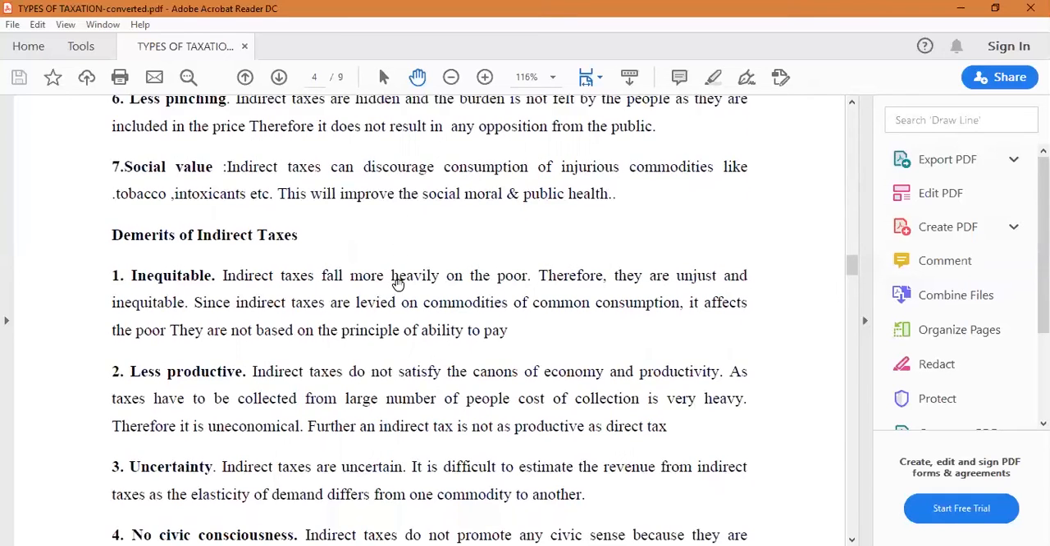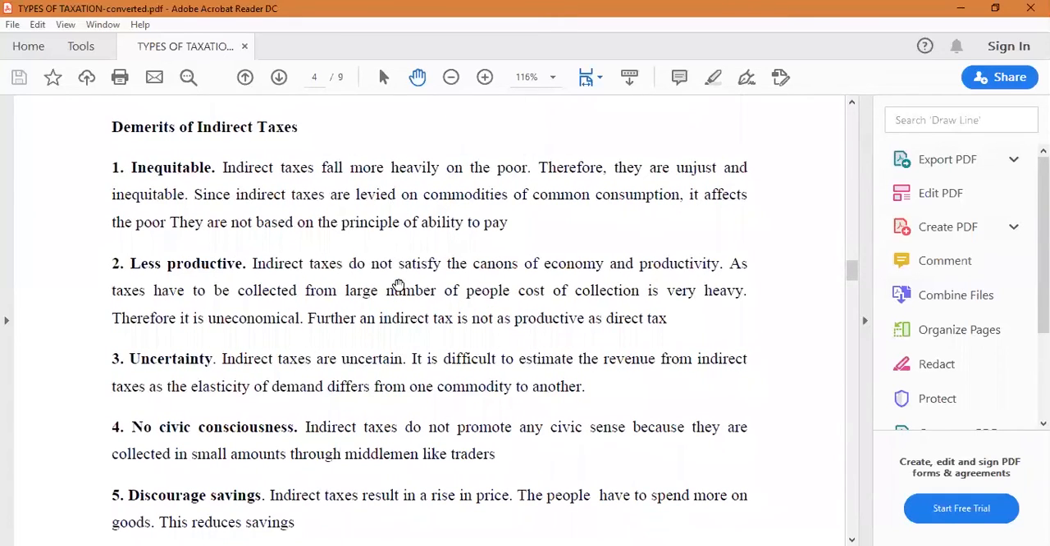Now we'll go to demerits of indirect taxes. The first one is inequitable. Indirect taxes fall more heavily on the poor, therefore, they are unjust and inequitable. Since indirect taxes are levied on commodities of common consumption, especially the essential goods, it affects the poor. They are not based on the principle of ability to pay, so it is the first demerit.